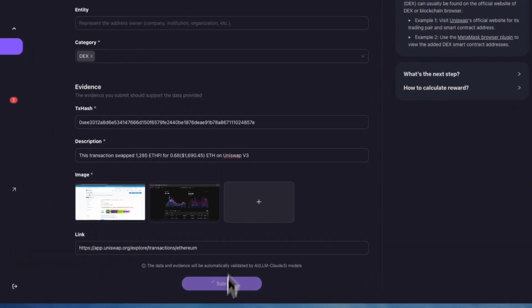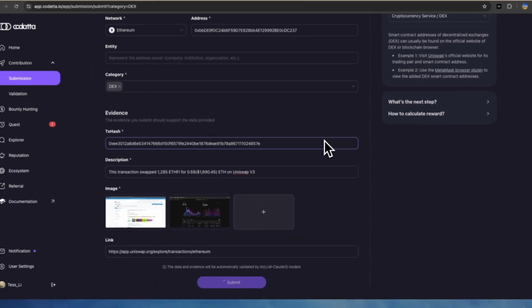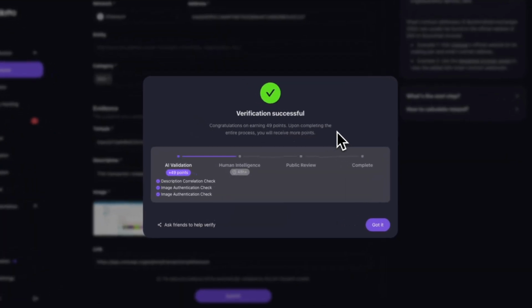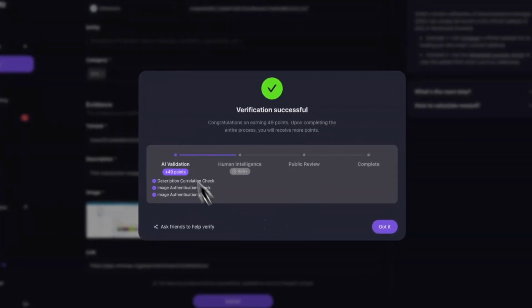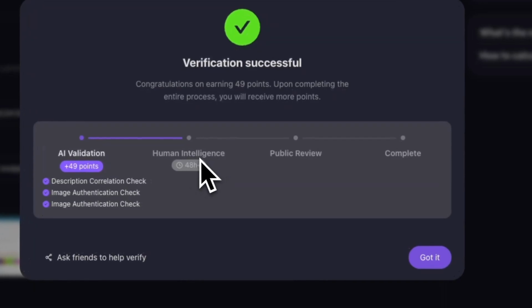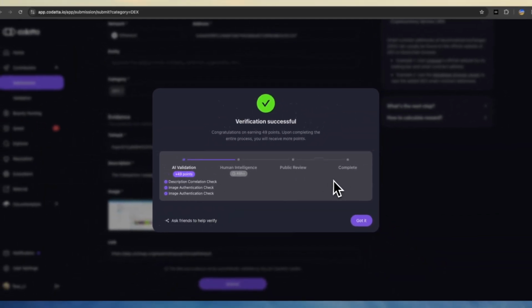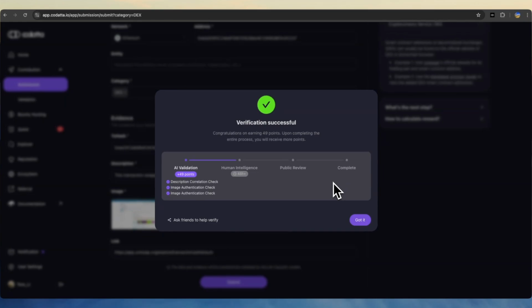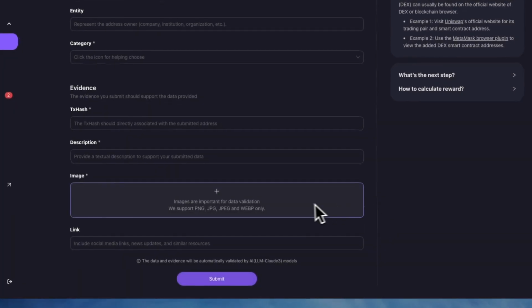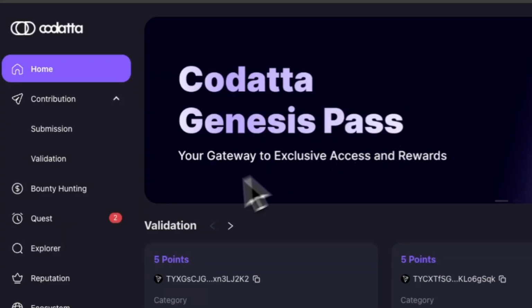If you watch the submission demo, and if you've tried to do a couple of submissions on your own, you would have noticed this prompt after submitting. It says your submission is at the point of human intelligence, and that's when validation comes in. Human validation or human intelligence means platform users can make quality validation of data submitted by other users, which could be any of you.